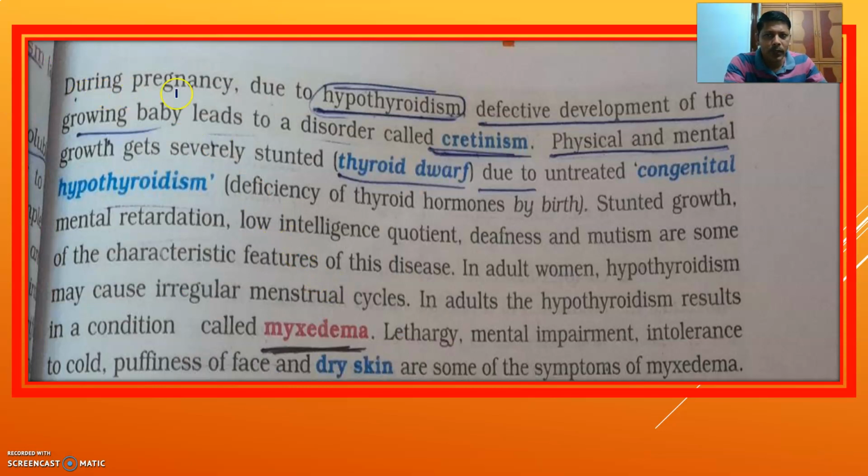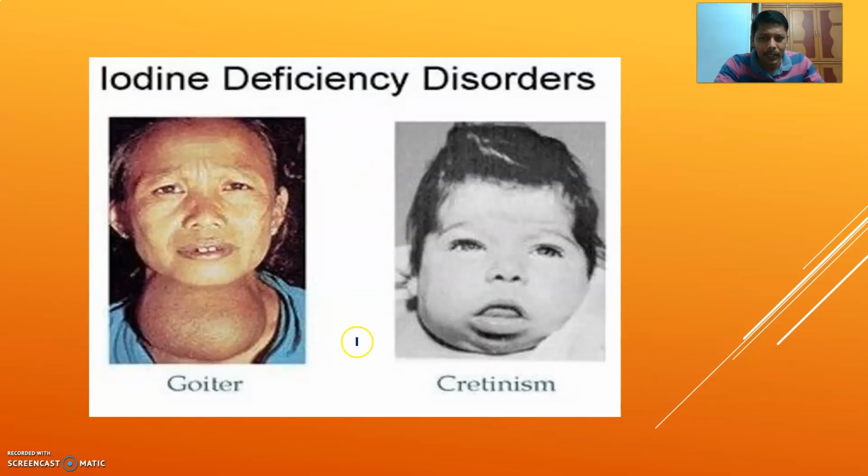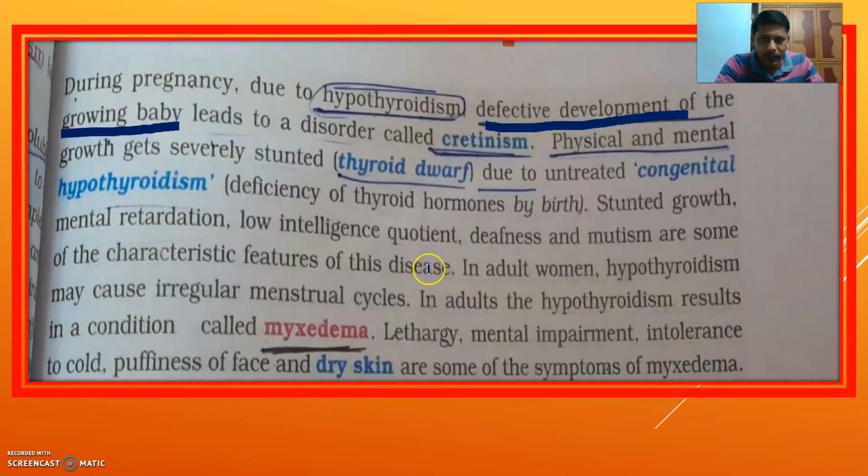The next one, hypothyroidism during pregnancy. When a woman is pregnant, if the thyroid gland produces less hormone than the normal requirement, there will be defective development and growth of the baby, leading to a disorder called cretinism. We discussed that part earlier.